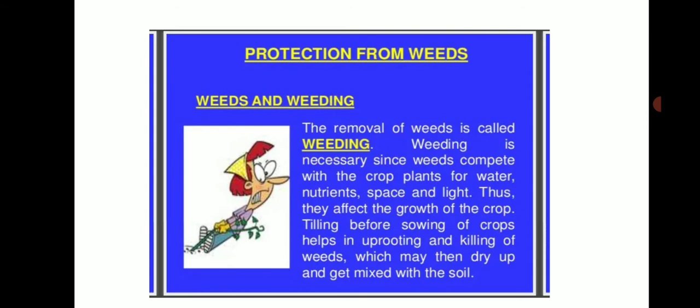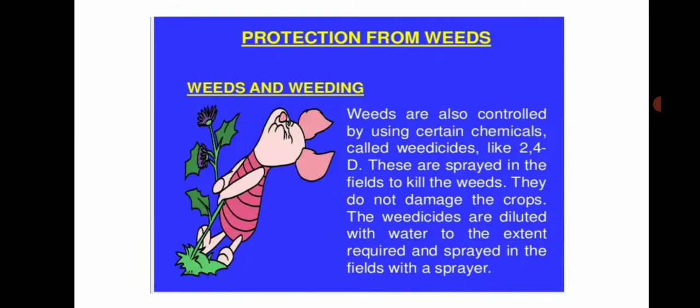Tilling before sowing of crops helps in uprooting and killing of weeds, which may then dry up and get mixed with the soil. Weeds are also controlled by using certain chemicals called weedicides. So weeds can be avoided either through weeding or by applying some weedicides. These are sprayed in the fields to kill the weeds. They don't damage the crops. The weedicides are diluted with water to the extent required and sprayed in the fields with a sprayer.